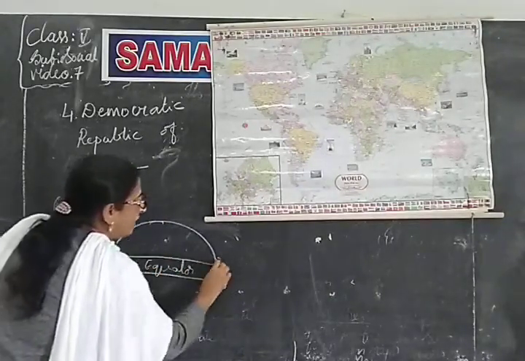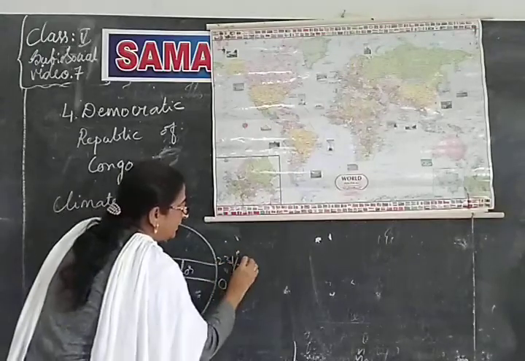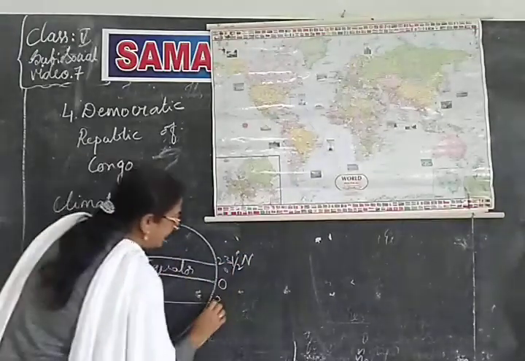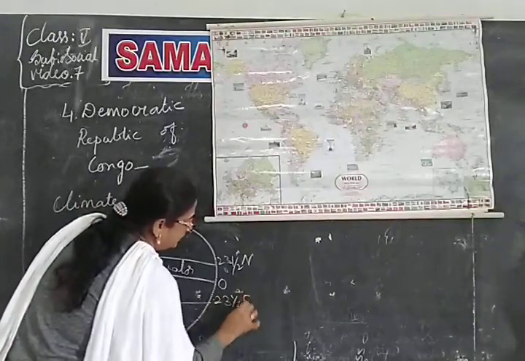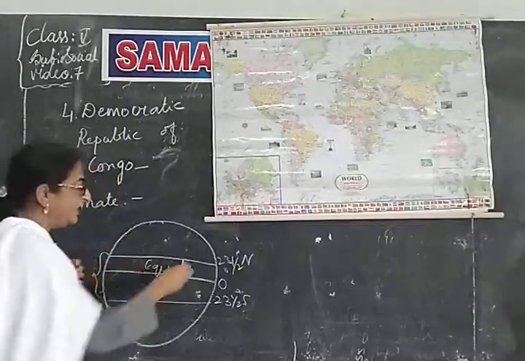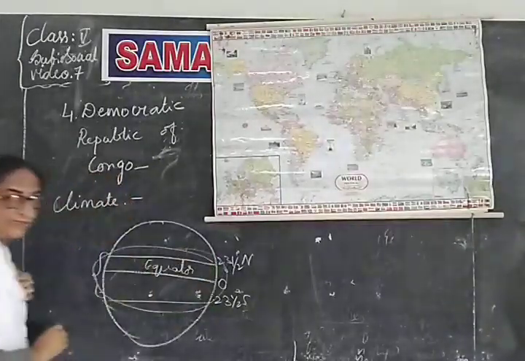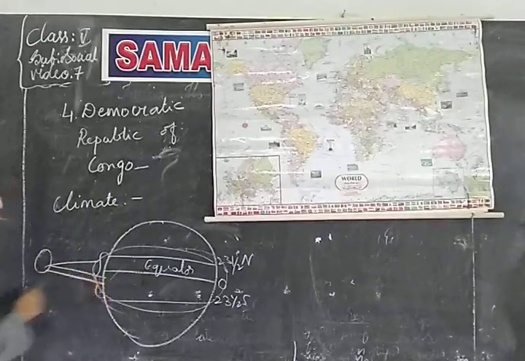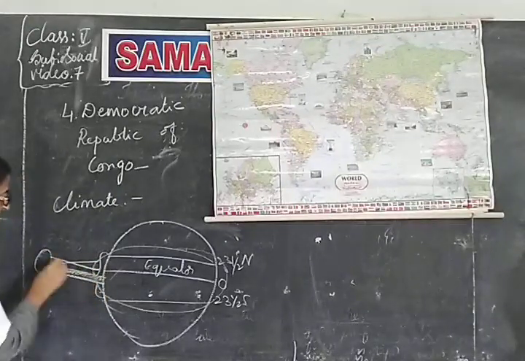So this is Tropic of Cancer in the north, and Tropic of Capricorn. So this is the equatorial region, or you can say torrid region. So what is happening to this whole area? The sun's rays are falling directly, vertically on it. The sun's rays are direct here, isn't it?